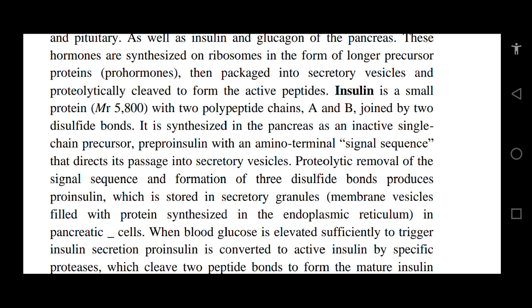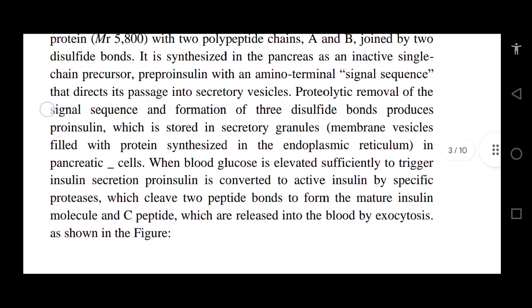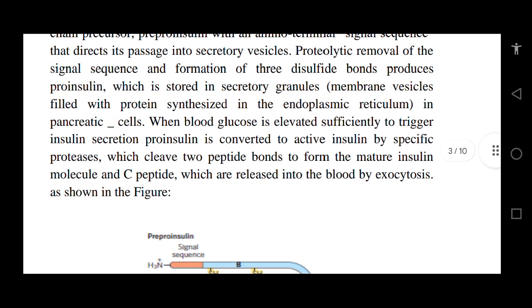Proteolytic removal of the signal sequence and formation of three disulfide bonds produces proinsulin, which is stored in secretory granules, membrane vesicles filled with protein synthesized in the endoplasmic reticulum in pancreatic cells. When blood glucose is elevated sufficiently to trigger insulin secretion, proinsulin is converted to active insulin by specific proteases, which cleave two peptide bonds to form the mature insulin molecule and C peptide, which are released into blood by exocytosis.